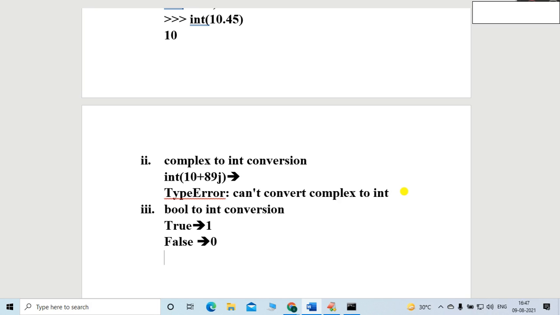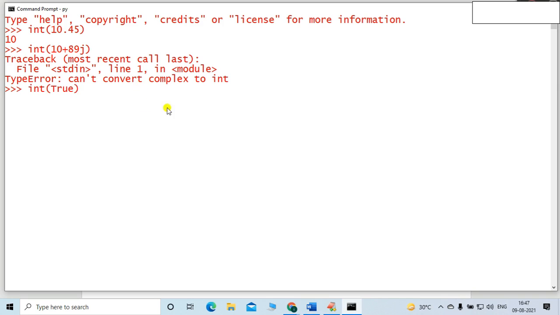So what is my requirement, friends? My requirement is to convert a boolean into the integer one. So I have the function int. I will put those values. The boolean is True. It is a boolean data type. Then I will check whether it will be converted into the integer or not. Let me cross check whether it is possible or not.